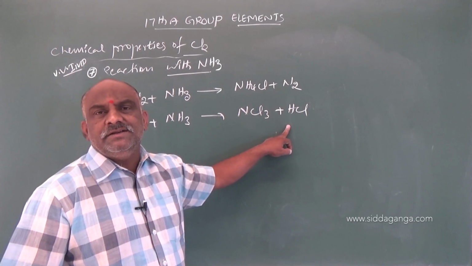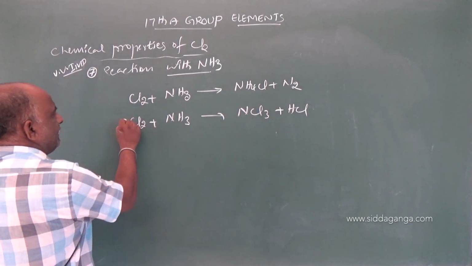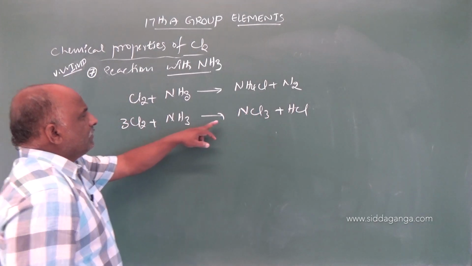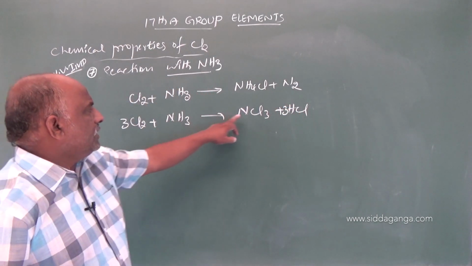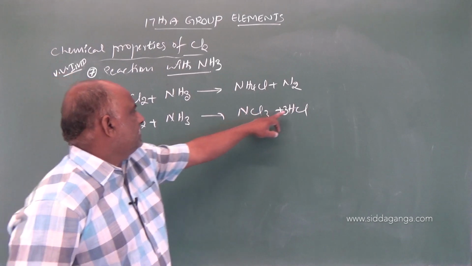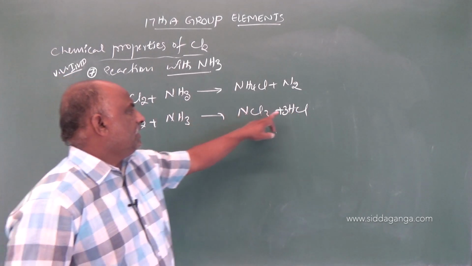Once you balance these equations: NCl3 needs 3Cl2 and 3HCl. Nitrogen 1, chlorines 3 plus 3, 6 chlorines on the left and 3 plus 3, 6 on the right, and 3 hydrogens. Okay, clear.